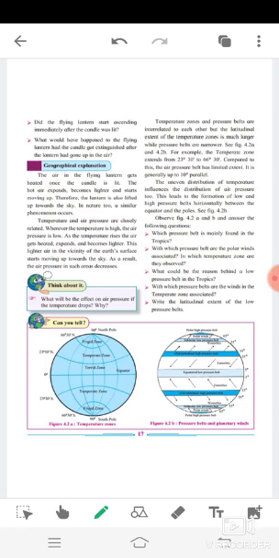The uneven distribution of temperature influences the distribution of air pressure too. This leads to the formation of low and high pressure belts horizontally between the equator and the poles. See figure 4.2b. Observe 4.2a and b and answer the following question.